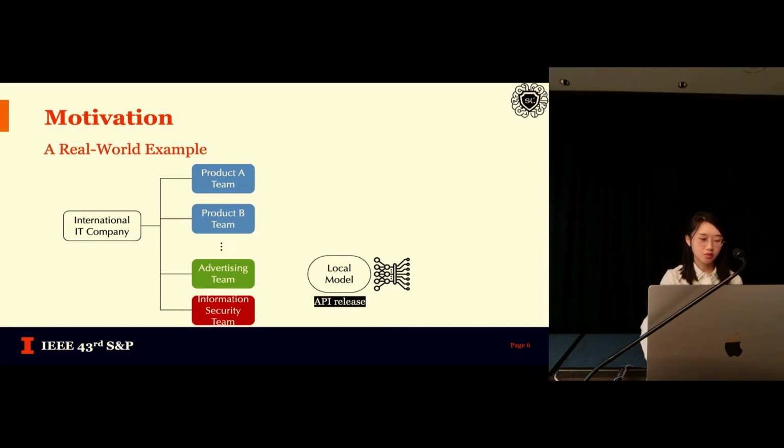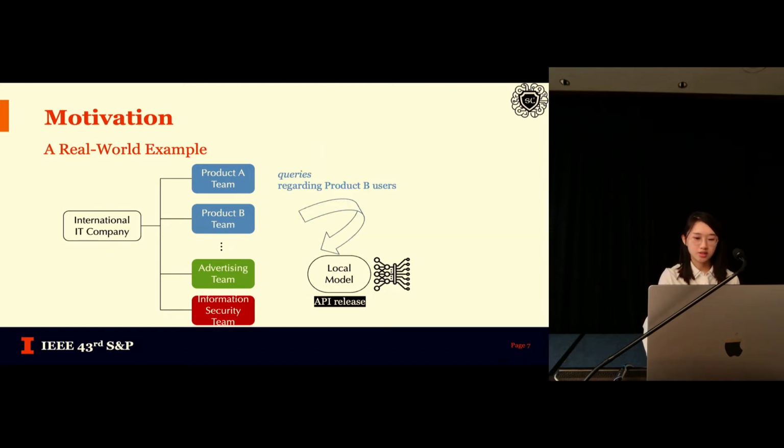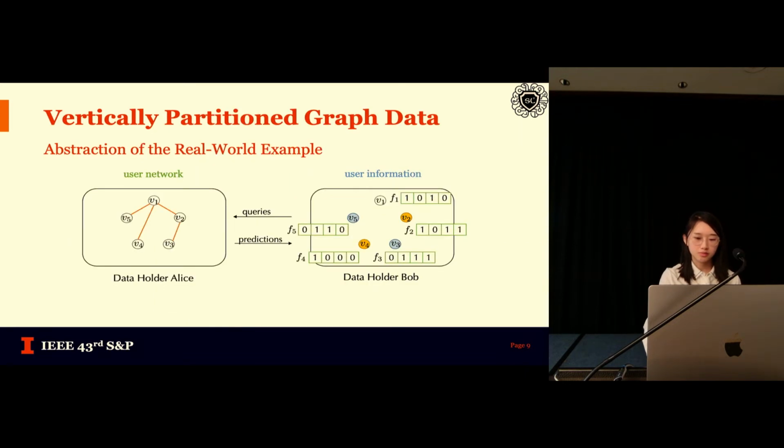When the product team queries the API with the input of a set of users of their own product, the API will return the corresponding predictions. And same for product B. Actually, the local model is open to any team that submits queries with any set of users.